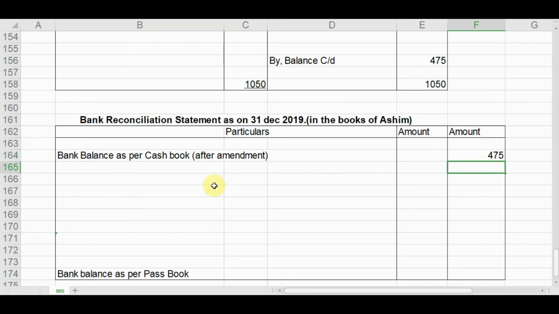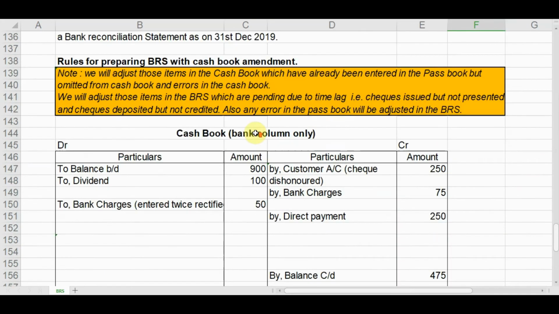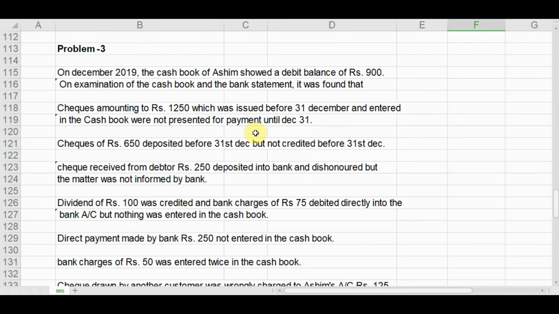Now what will be the adjustment made? First, this one, checks amounting to rupees 1250 which was issued before 31st December and entered in the cash book were not presented for payment until December 31.